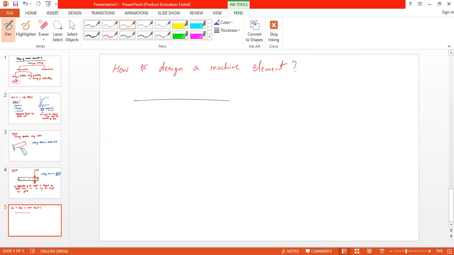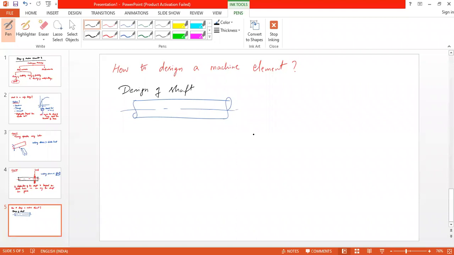Let's assume that you are required to design a shaft. Okay, so how to design the shaft? What are the things you need before the start of design?